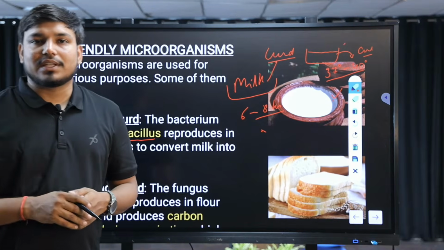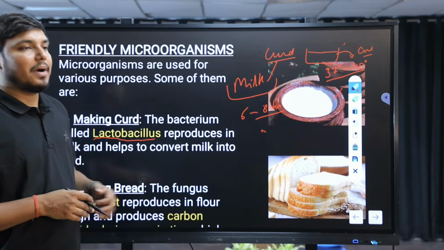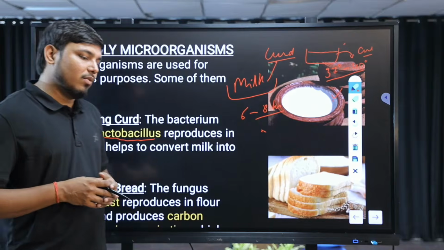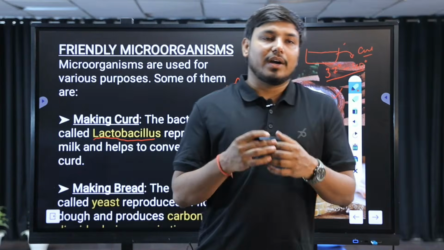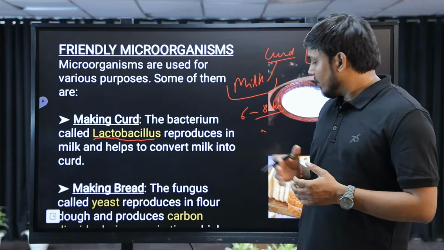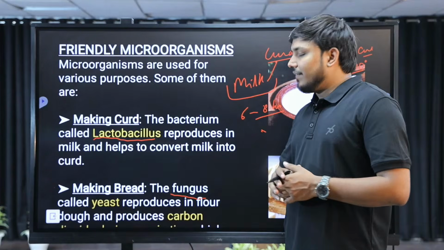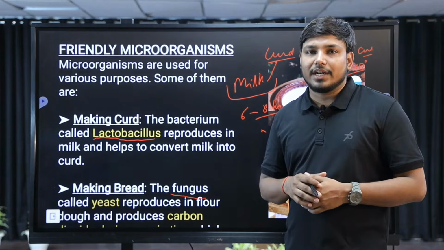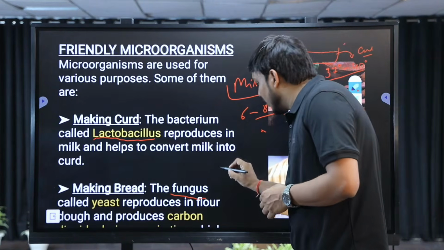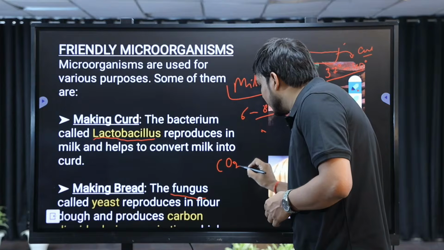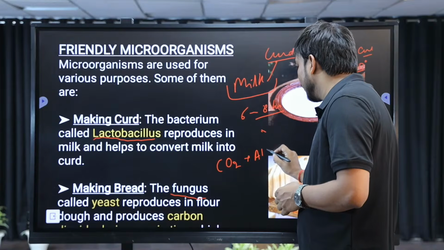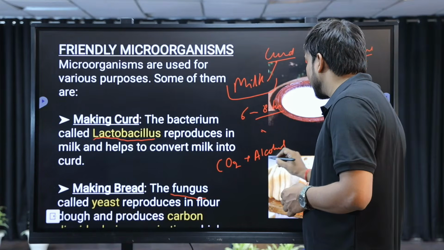The next category: bacteria useful to us in the formation of bread. As we have studied in the previous class, bread is formed by one of the microorganisms, that is a fungus, yeast. In that condition, what do we do? Basically, we take a carbohydrate, a wheat flour. At the time, the yeast is added into that dough. What will the yeast do? Yeast will convert this into carbon dioxide, plus it will convert into some alcohol also, right?